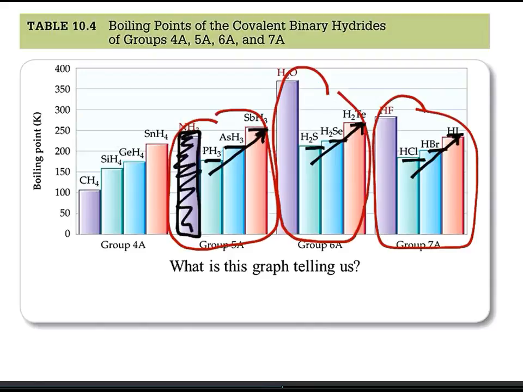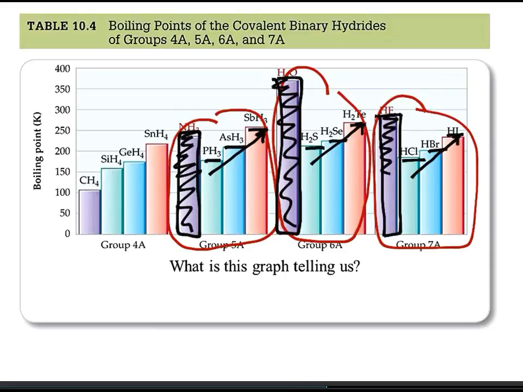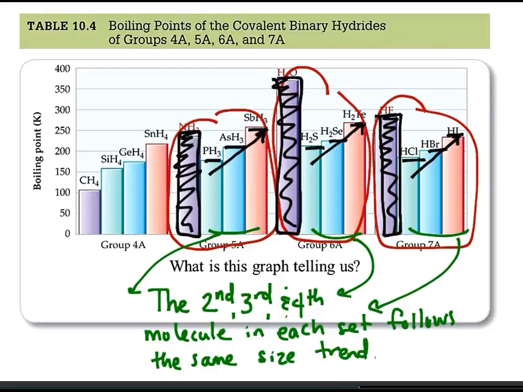You can see that here. Ammonia is the outlier in group 5, water is the outlier in group 6, and hydrogen fluoride is the outlier in group 7. So we also need to talk about why that's true. Now, this first trend in the second, third, and fourth molecule in each set follows the same size trend. We already talked about that.